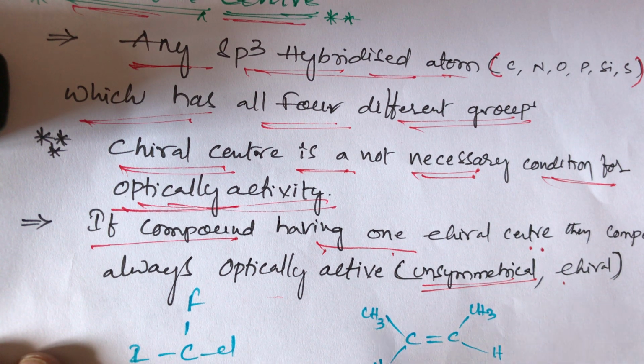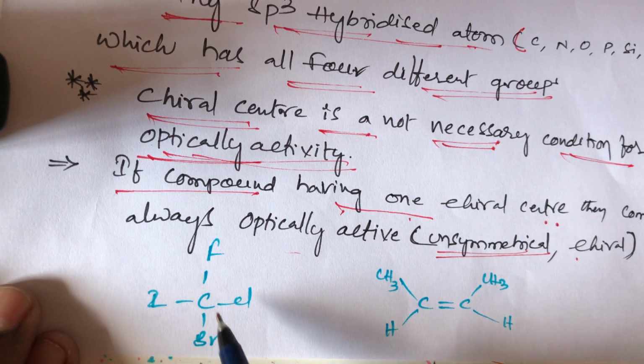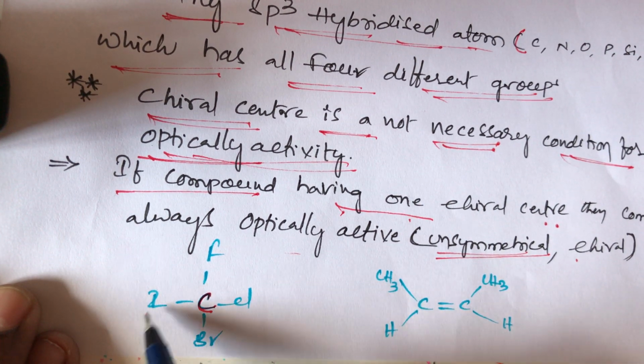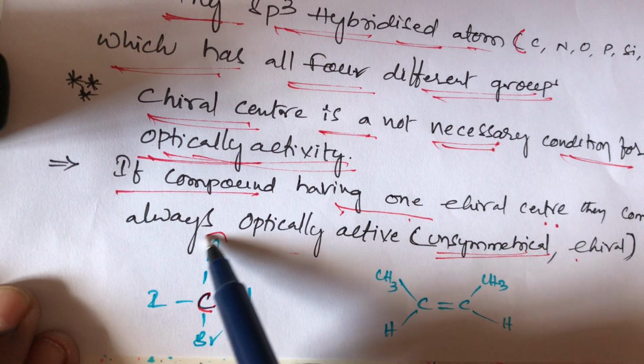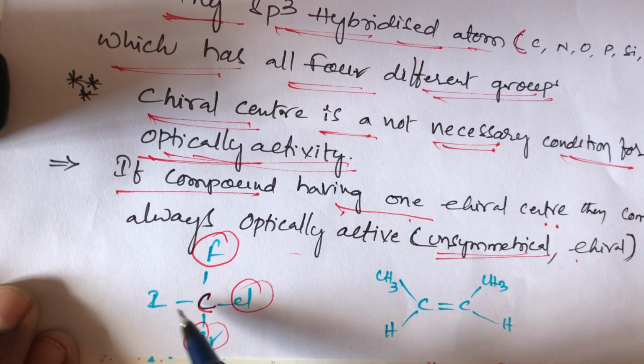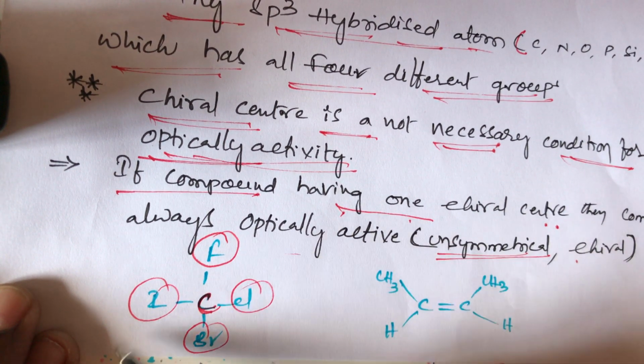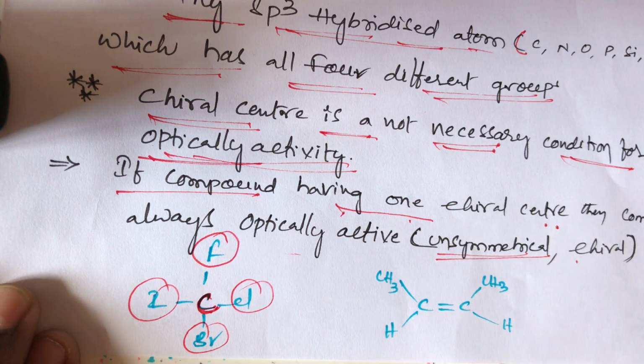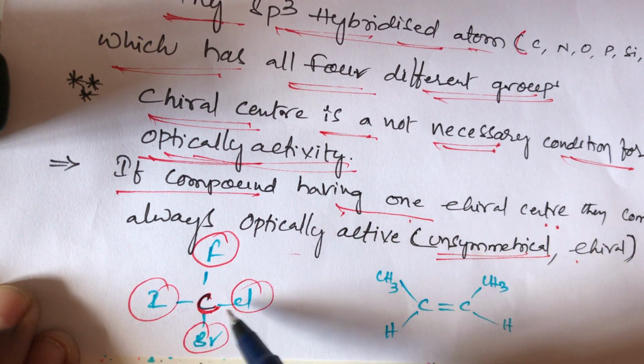What is the condition? Any sp3 hybridized atom. Now take this carbon: four different groups surround it. They are fluorine, chlorine, bromine and iodine. So all four groups are different.